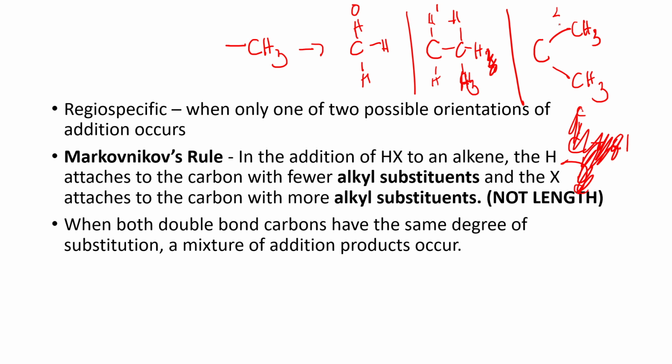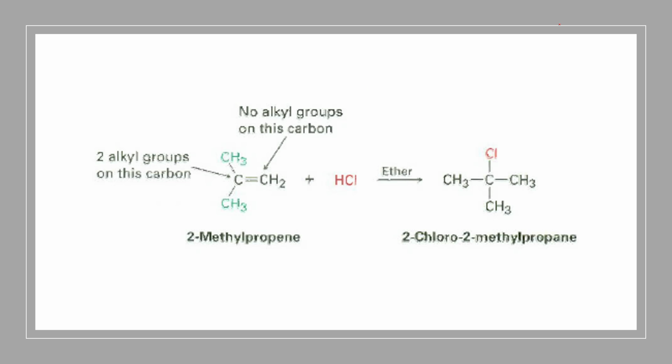Okay? So sa isang chain, kapag pinag-compare nyo yung dalawang sides ng double bond, hydrogen will always go to the less substituted carbon, while the halide goes to the more substituted carbon. Kapag magkapareho sila, 50-50.